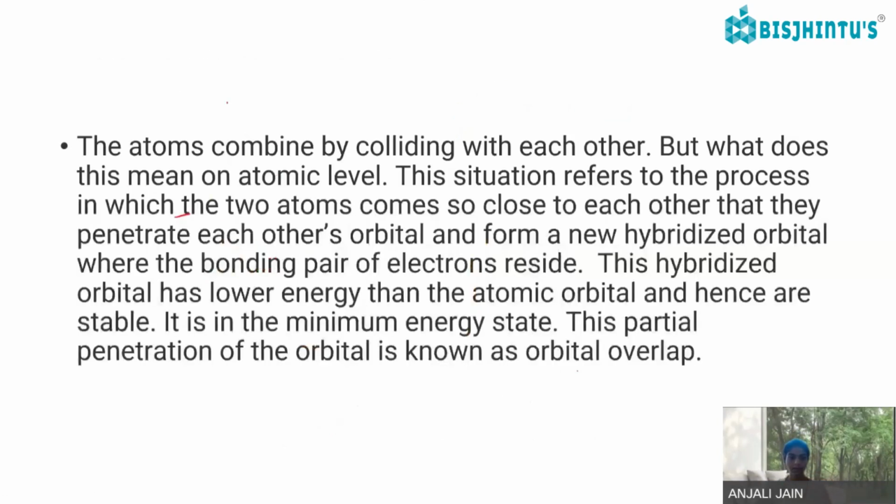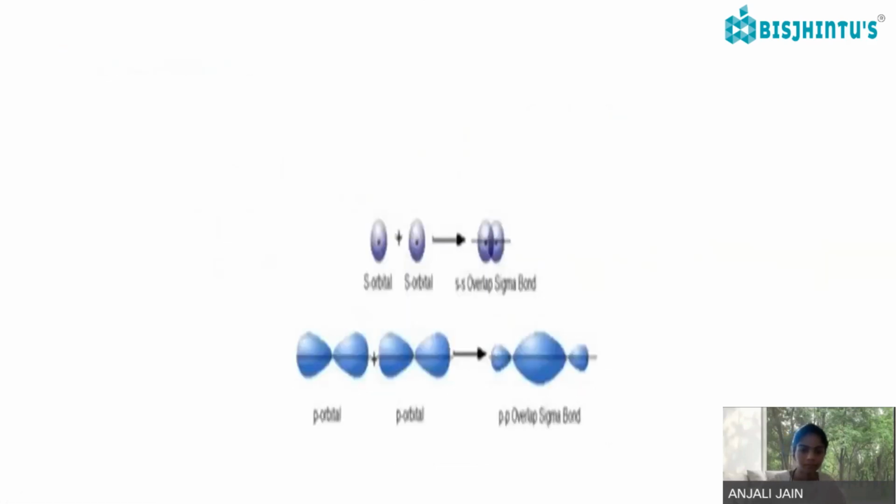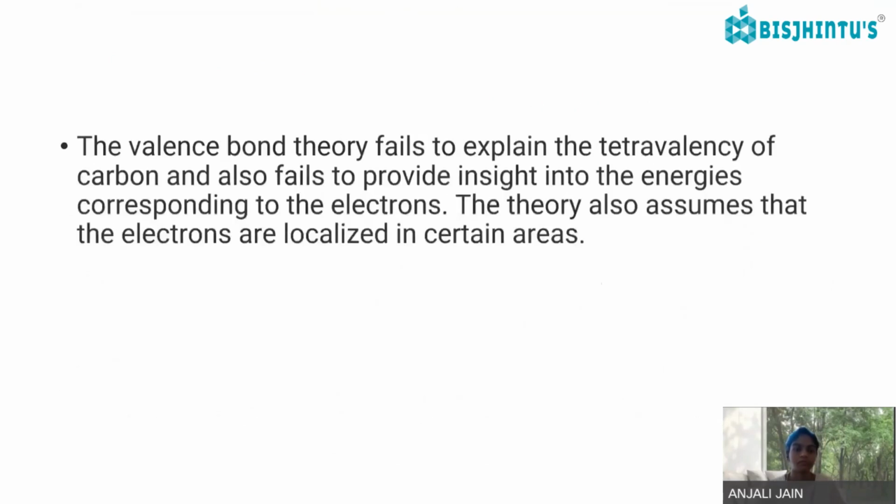So atoms combine by colliding with each other. But what does this mean at the atomic level? The valence bond theory failed to explain the tetravalency of carbon and the insights into the energy corresponding to the electrons.